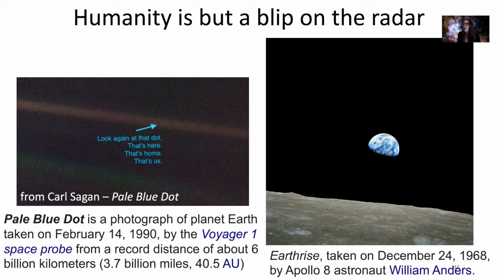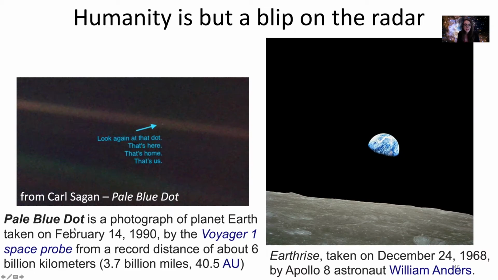And here are a couple of other photos that I think are really great that bring everything into perspective. We think about living on our planet and how important our life and our world is to us, but really in the grand scheme of things, we're just a tiny pale blue dot.